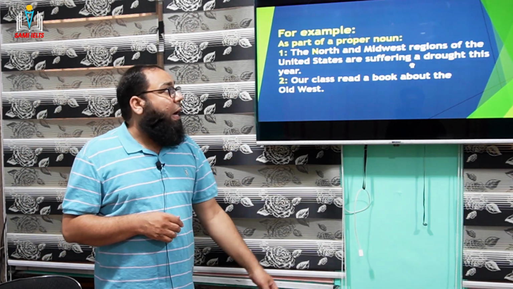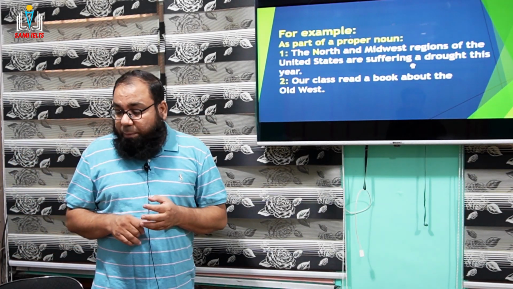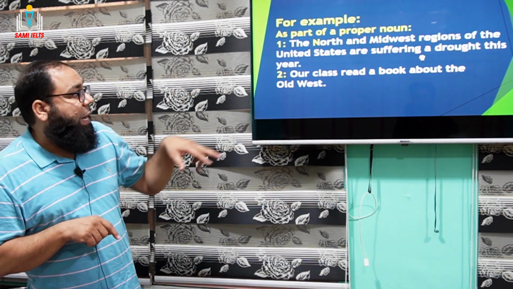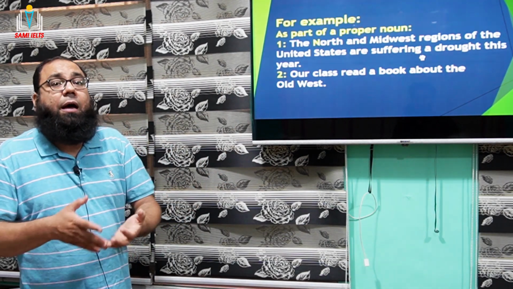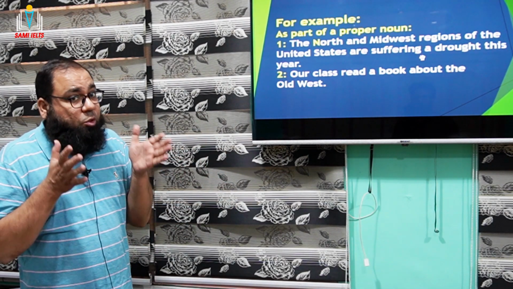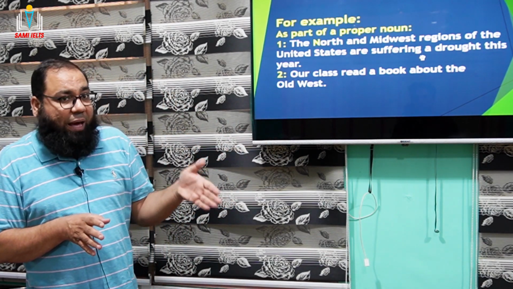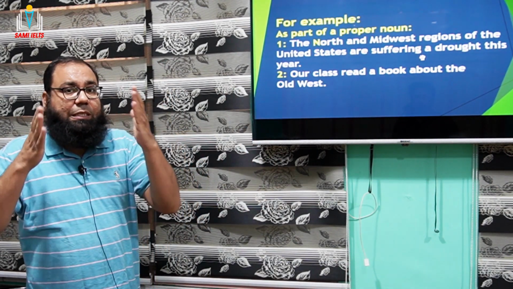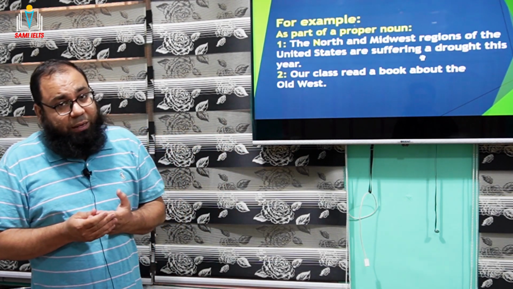For example, see now, as a part of a proper noun. "The North and Midwest regions of the United States are suffering a drought this year." Now if you see here, North is capitalized. This is not because it is a direction or common noun. No, this is a proper noun: the North and the Midwest regions of the United States. This is indicating a proper noun, talking about a specialized area of the United States, so we can capitalize it.